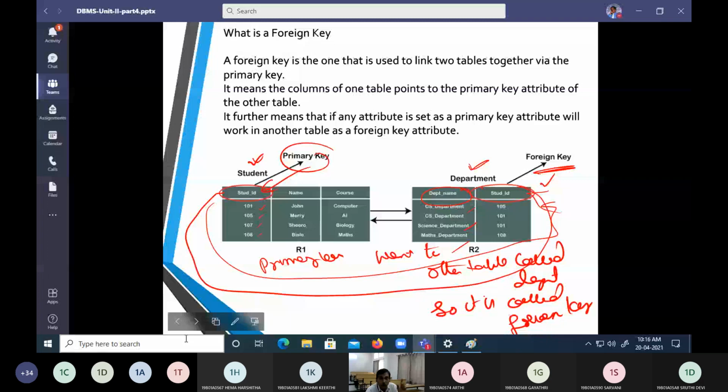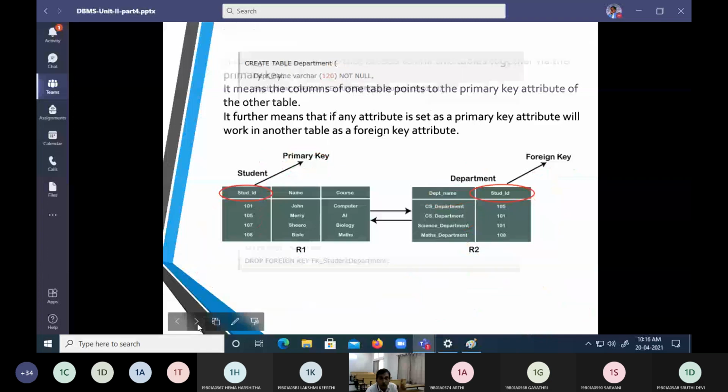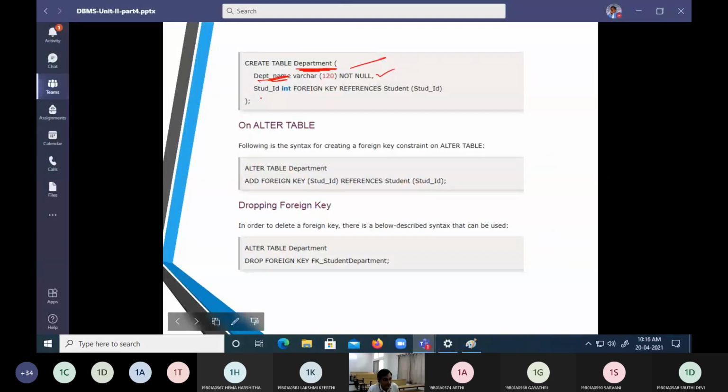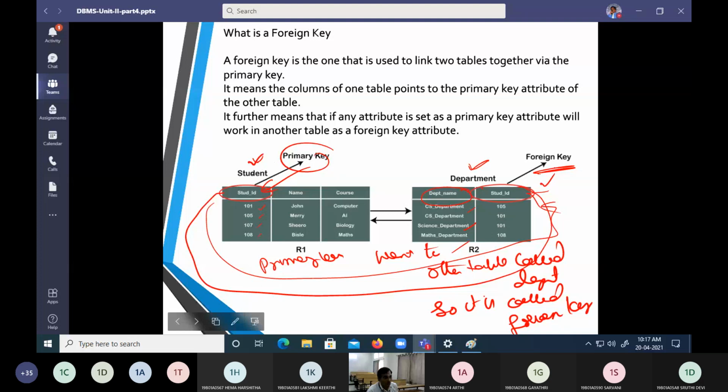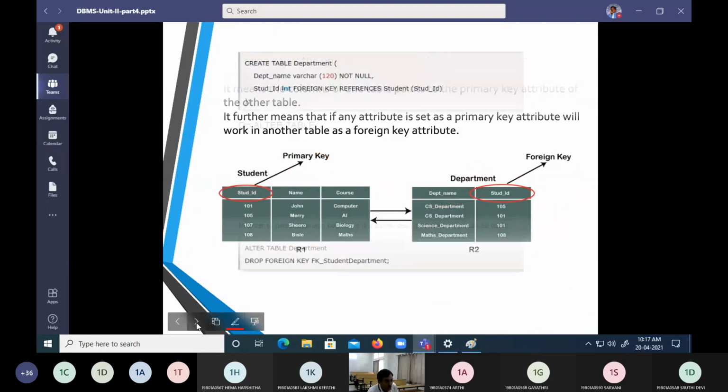Now, how can I put these English words in an SQL command? I can put it as student ID. It belongs to an integer and it is a foreign key. This is important: it is going to be a foreign key and it refers. What should it refer to? Where did it come from? It came from the table called student. Therefore, student has to be referred there.